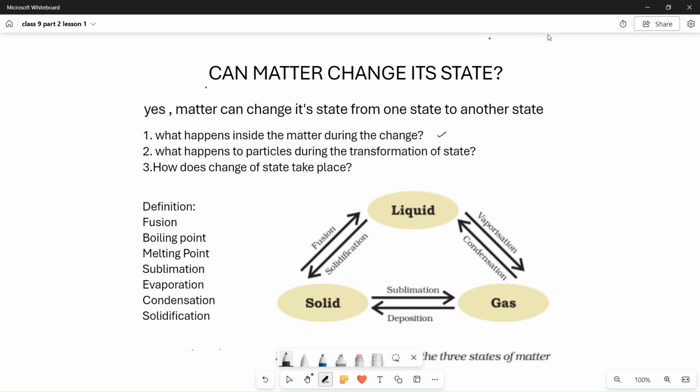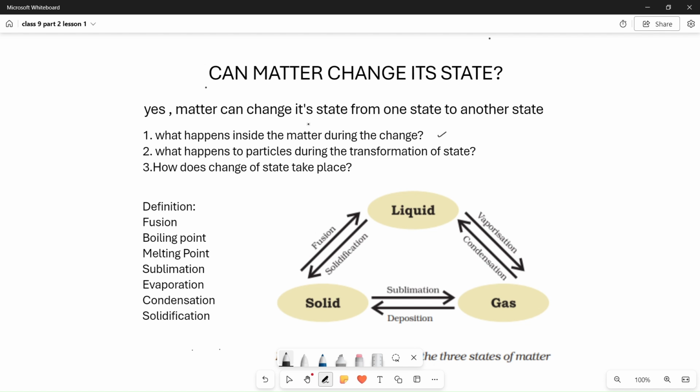Hi everyone, in this session we are going to discuss: can matter change its state? It is the concept of matter in our surroundings, Class 9 CBSE chemistry chapter. First, let's go. Yes, matter can change its state from one state to another state. Yes, in daily life also we are observing so many things like this, right?